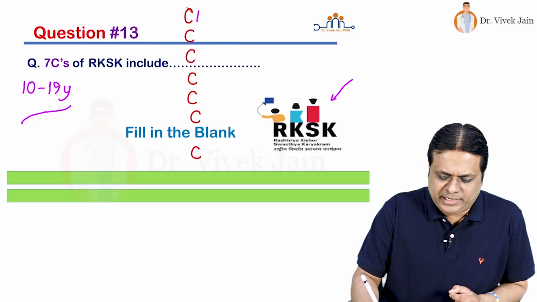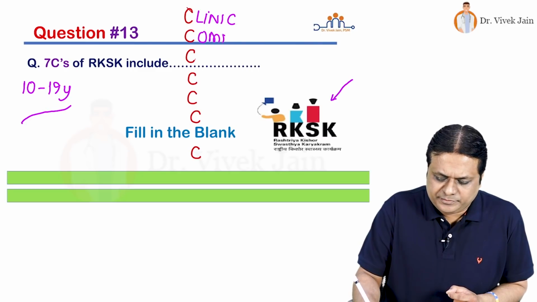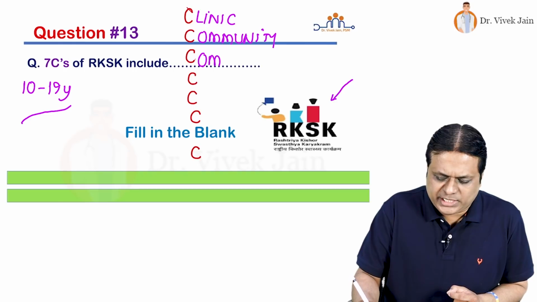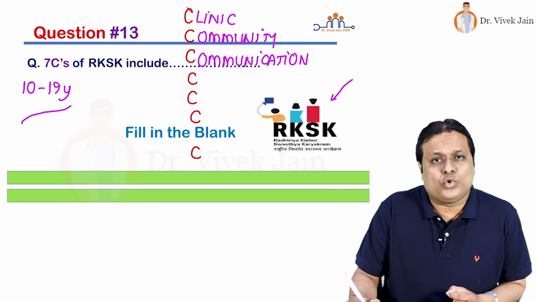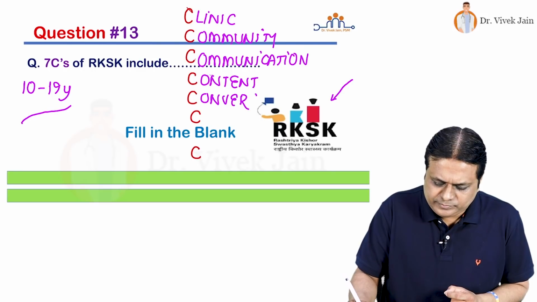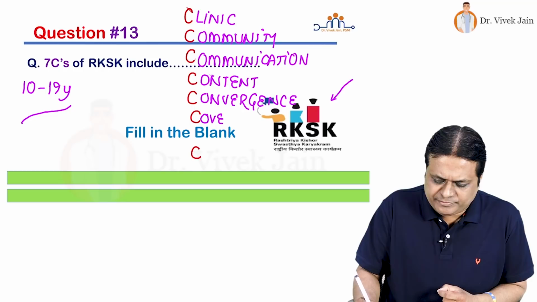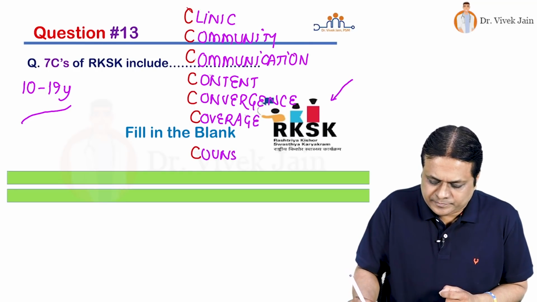First is clinic. Second is community. Third C, communication. Fourth C, content. Fifth C, convergence. Sixth C, coverage. And seventh C is counseling.